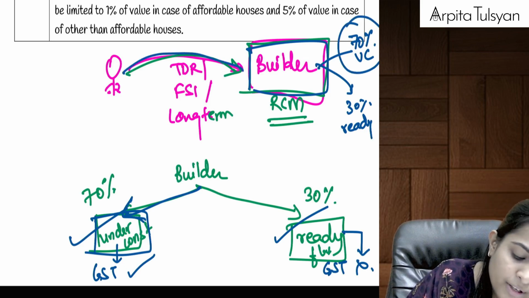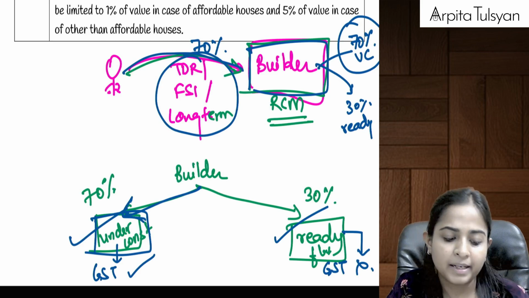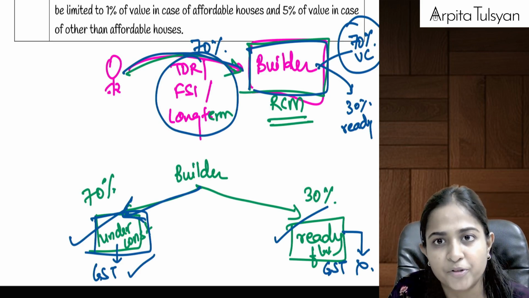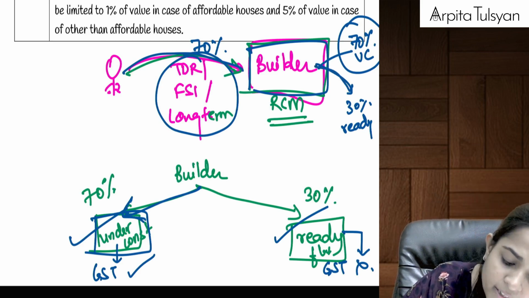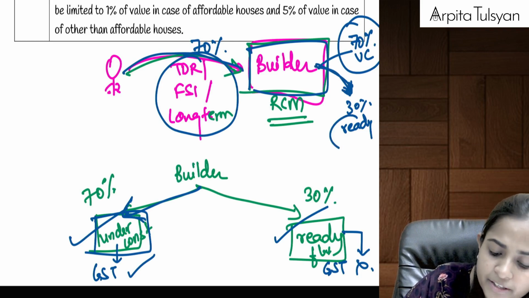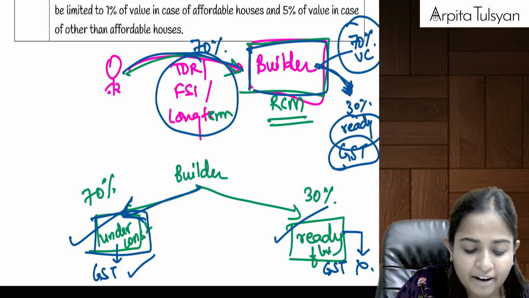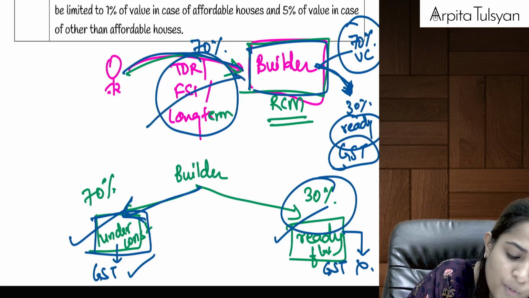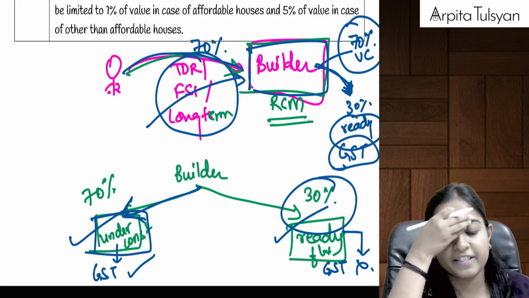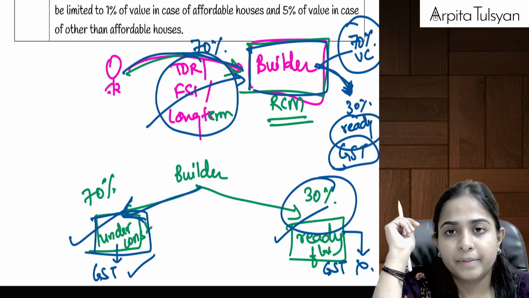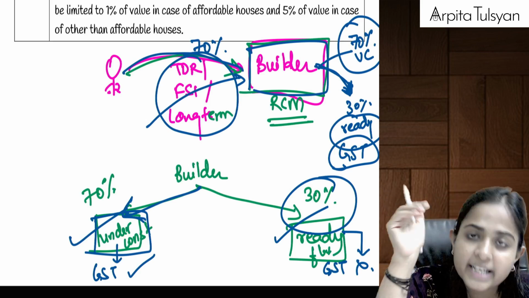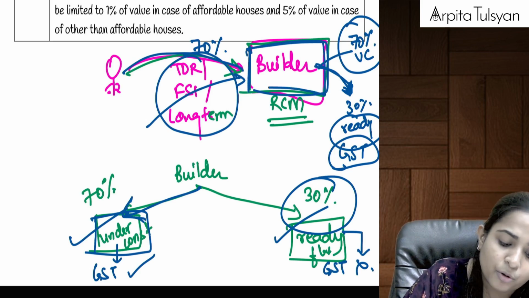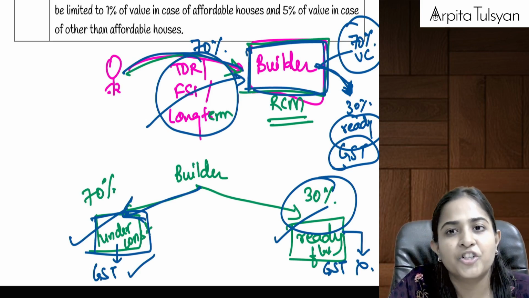So 70% of the corresponding TDR, FSI, long-term lease will be totally exempted from GST. On this 30% flats sold, can we say the builder will have to pay the GST? If the builder will have to pay the GST, then on this corresponding 30% TDR, FSI, etc., the GST will be applicable and the builder will have to pay that GST under reverse charge mechanism.